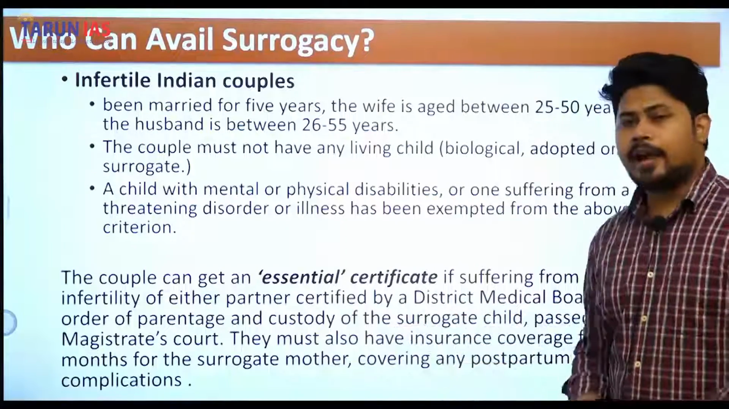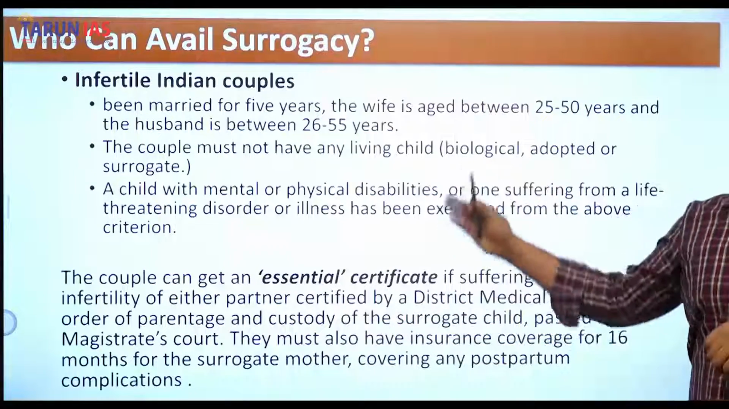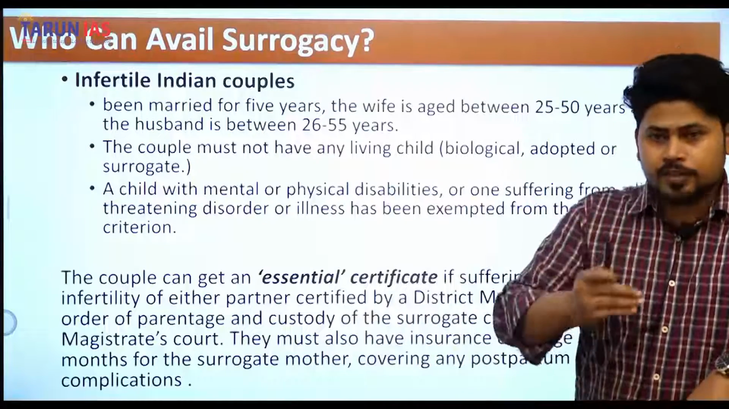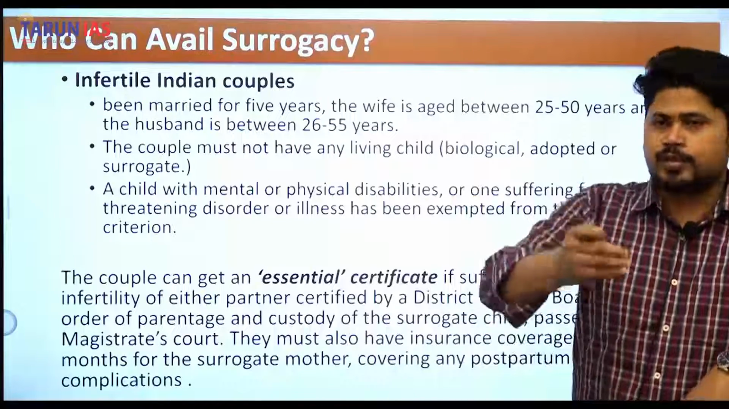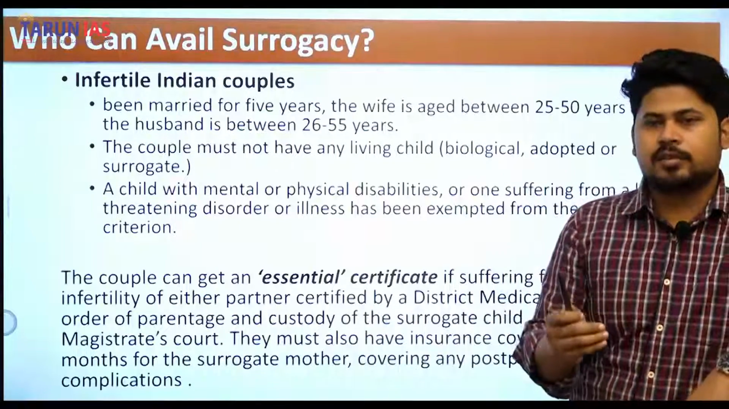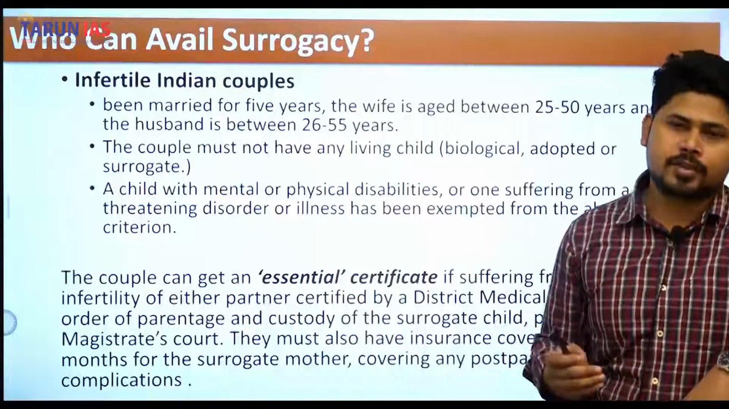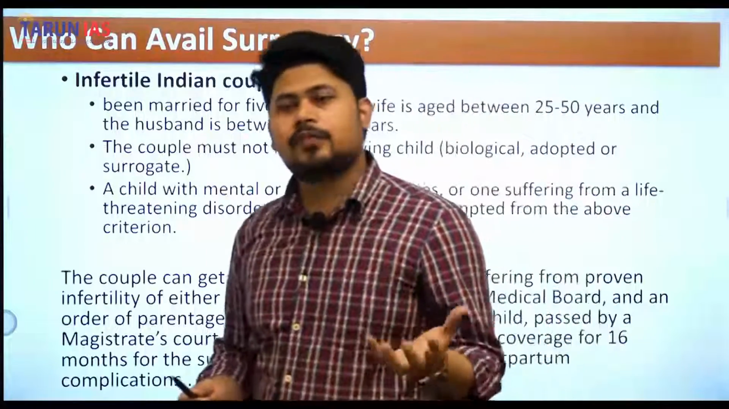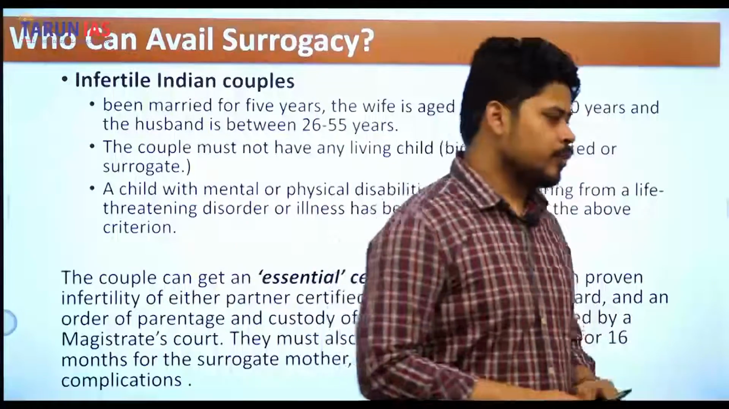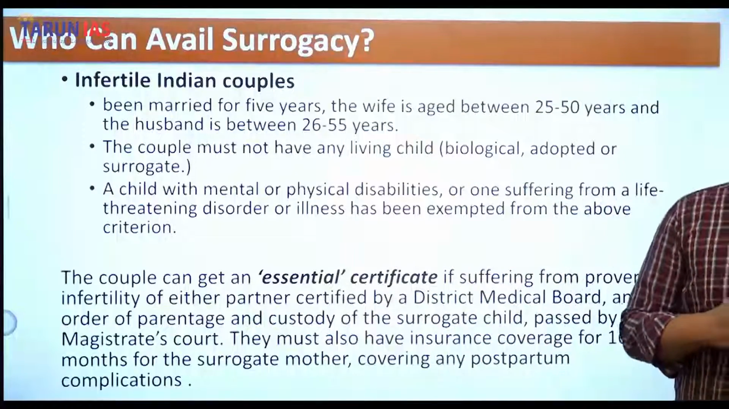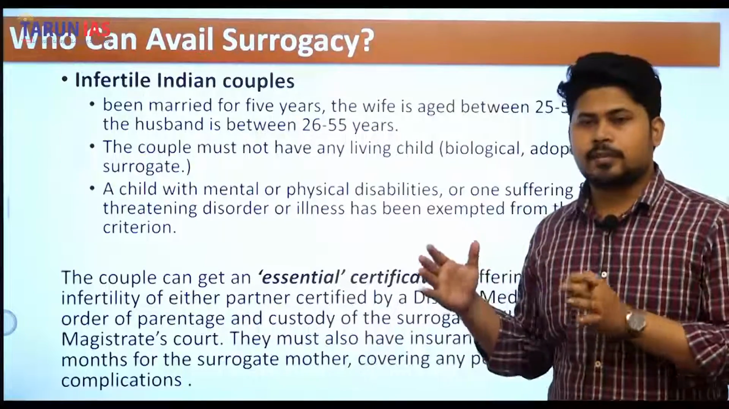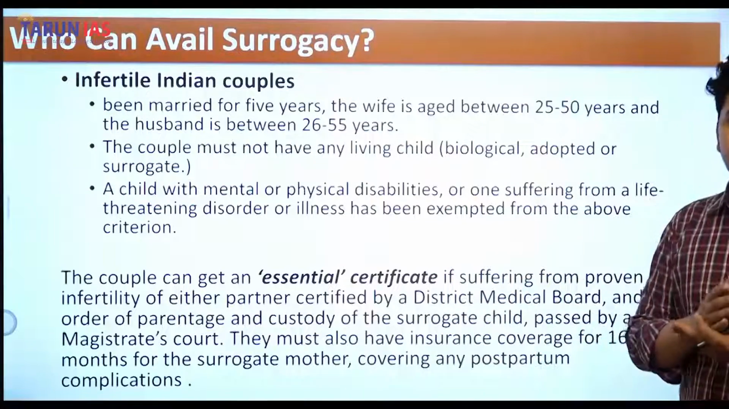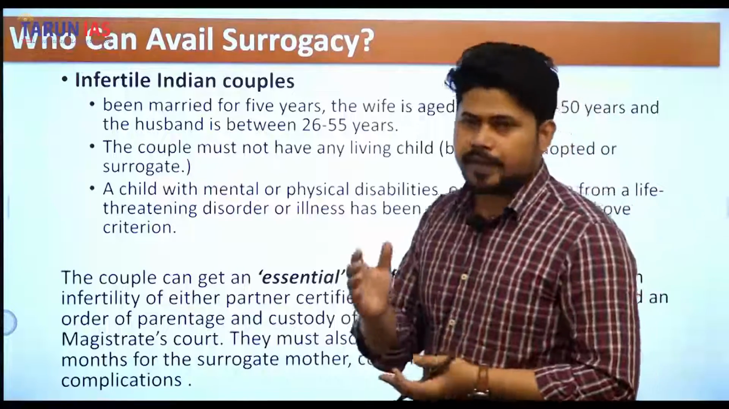And a very important point is, after all these things, the couple should also secure insurance for the surrogate mother for at least 16 months, covering any postpartum complications. Postpartum complications means the complications that arise after childbirth. Okay, so 9 months of gestation period minimum, and then around 7 months of postpartum complications, to fight which the surrogate mother will be provided with medical insurance by the intending couple. Okay.